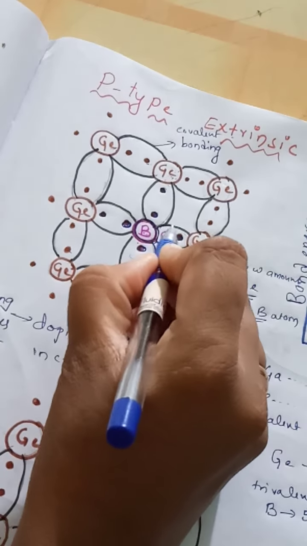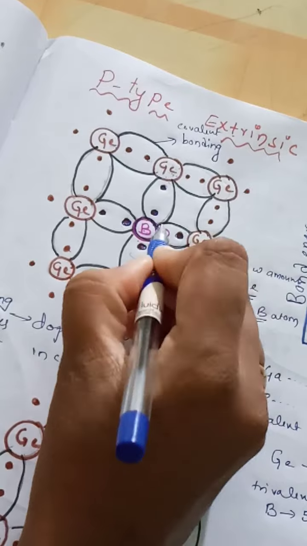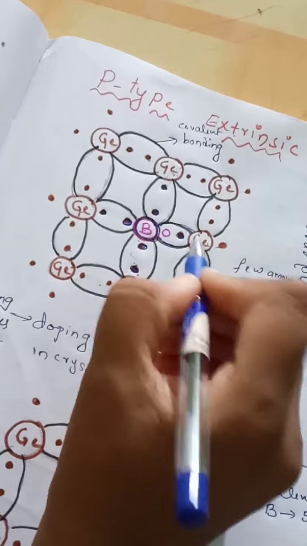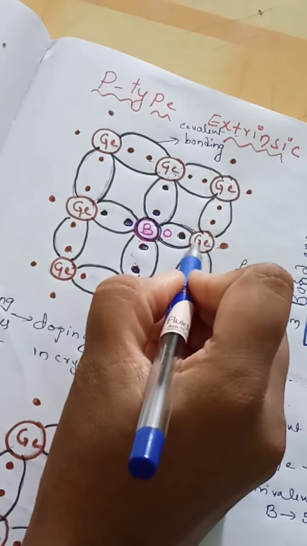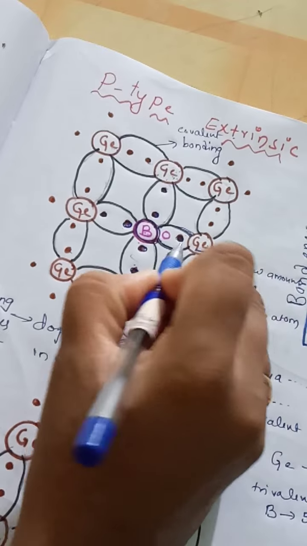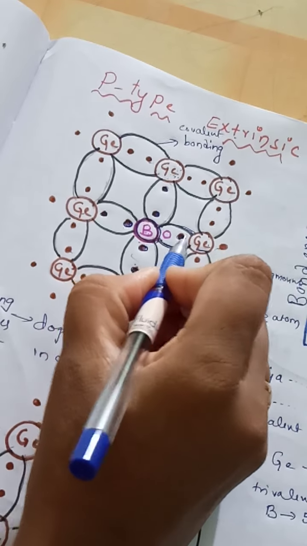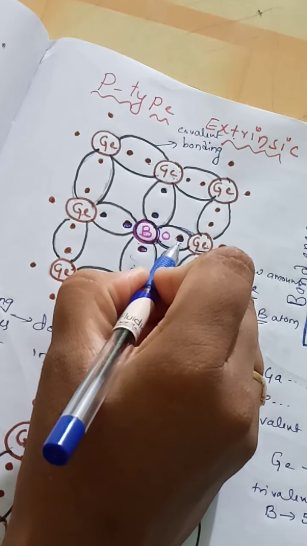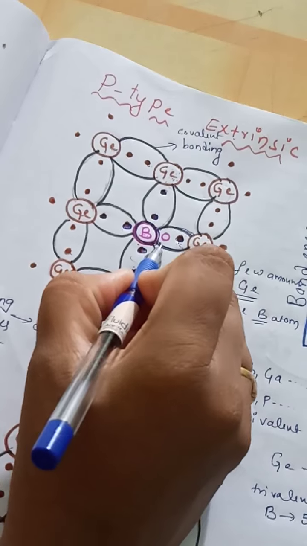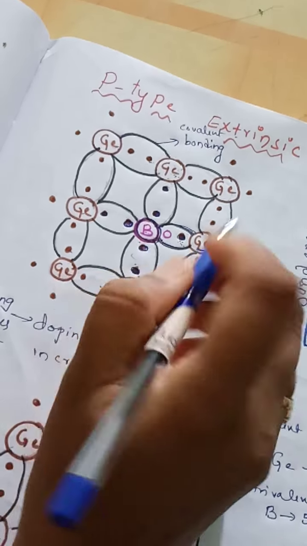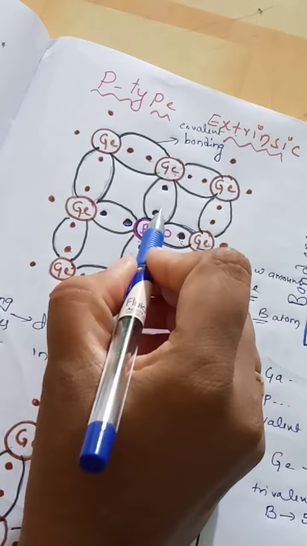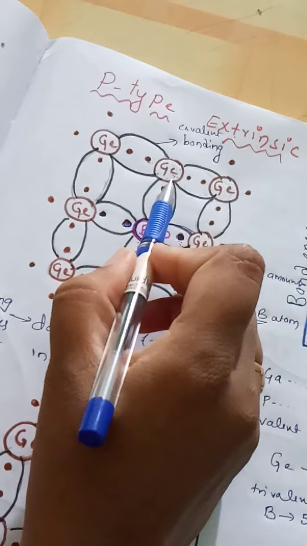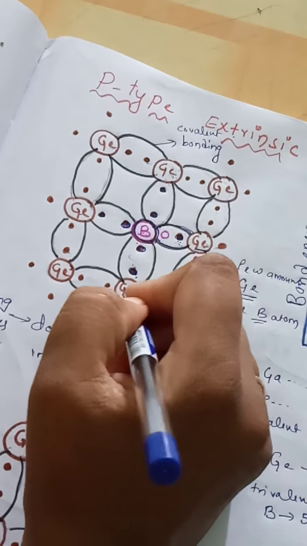Now let us take a look at the 4th covalent bond. In the 4th covalent bond, germanium is contributing a valency electron. Here this is the valency electron of germanium. But in place of boron there is no electron, because it has only 3 valency electrons, and those 3 have formed covalent bonds with neighboring germanium atoms.